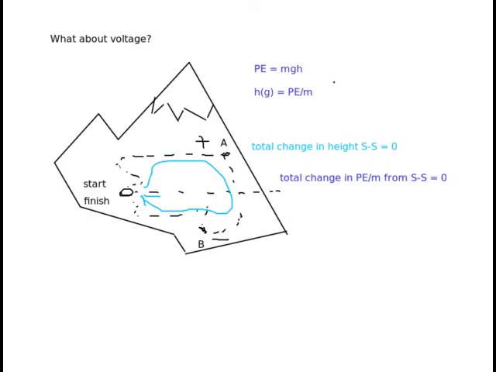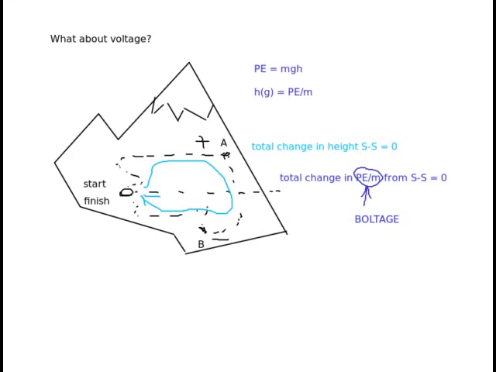What if we invented a word for gravitational potential energy per mass? And what if we called that voltage or something like that? Then what we would say is the total amount of voltage from start to finish on this hike would be 0.